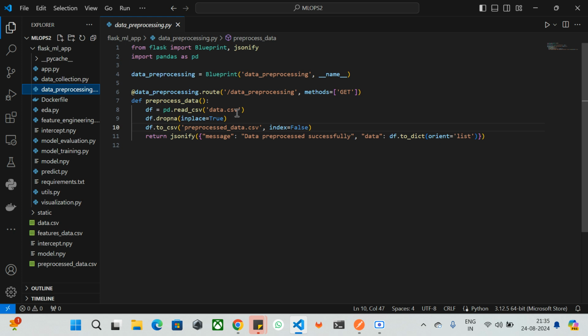As part of data pre-processing, we just did that, and whatever clean data we have, we are going to store into preprocessed_data.csv and save it over here. We have a JSON response saying that data pre-processing successfully completed.